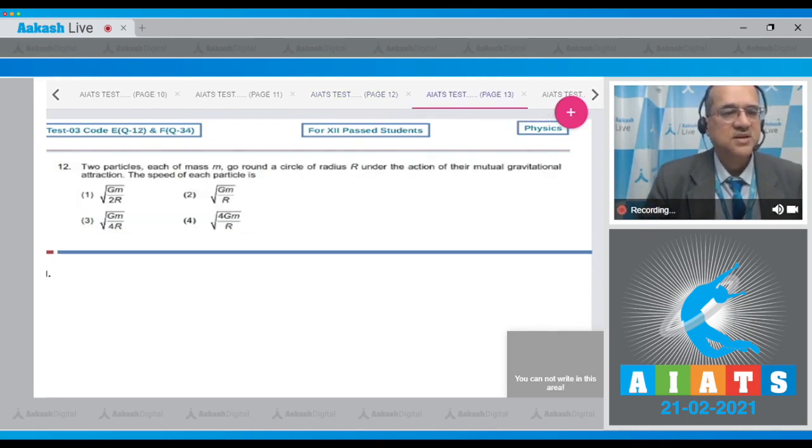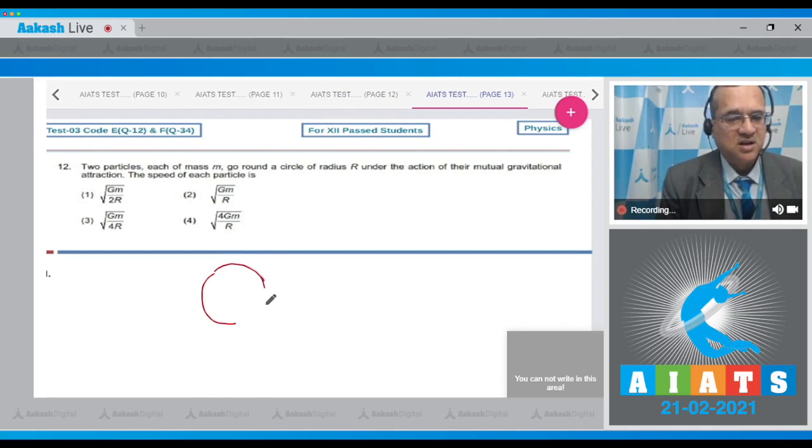Question number 12. Two particles, each of mass m, go around a circle of radius r under the action of their mutual gravitational attraction. The speed of each particle? Now see, this is a circular orbit. On this circular orbit, the two particles should always be diametrically opposite. This is m, and they're moving on the circular orbit with certain speed v, and it's given that r is the radius. So it's only the gravitational force